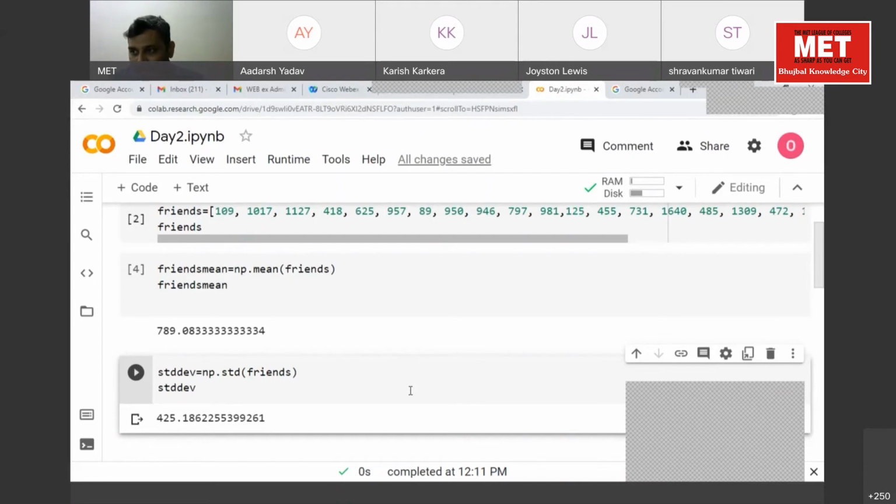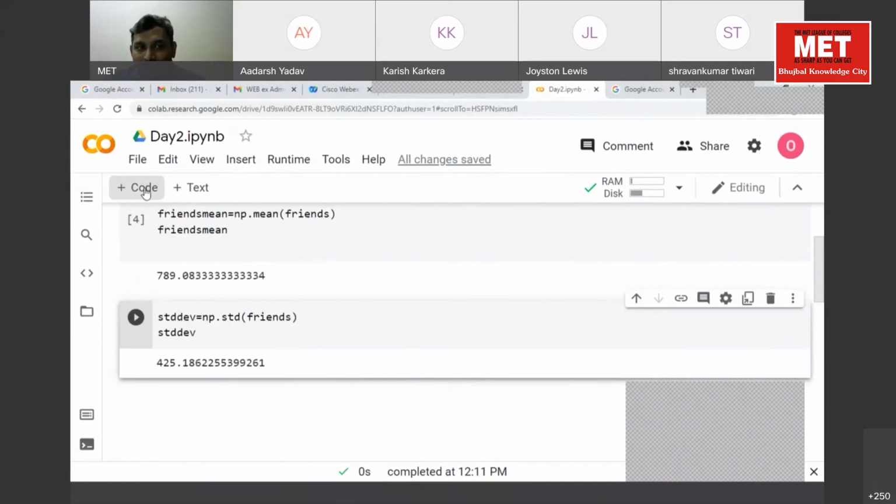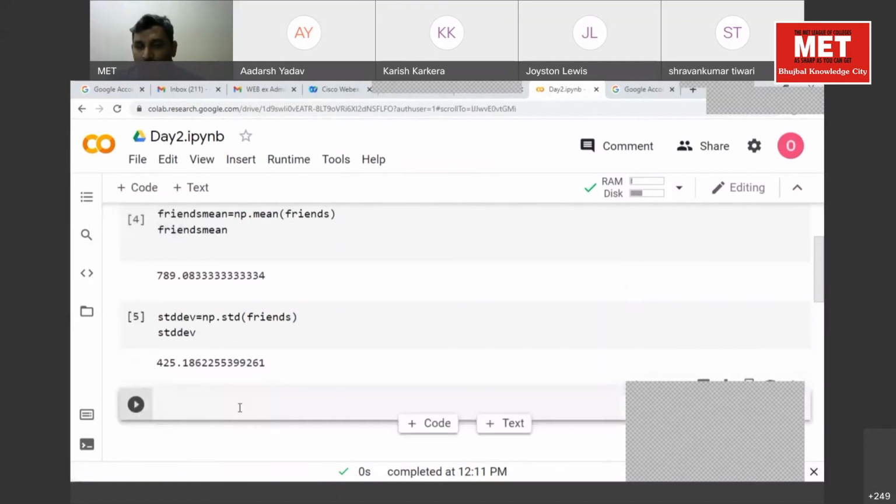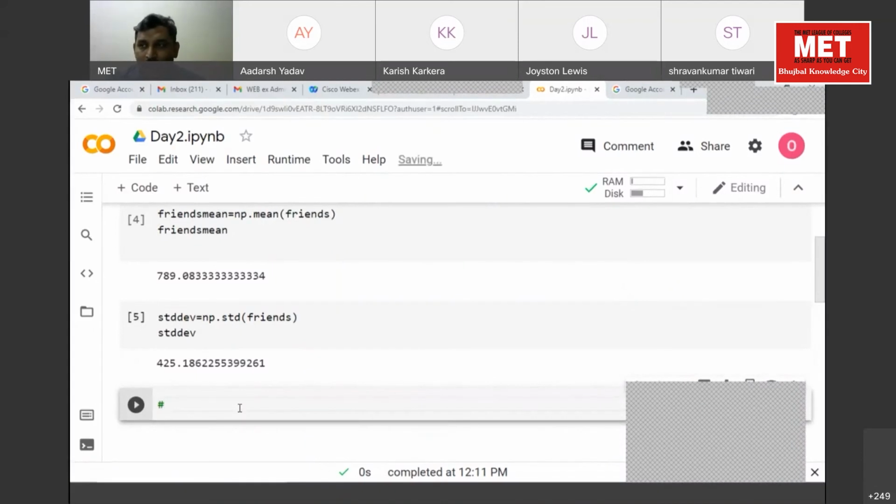Okay. Done. So we will get the distribution of our data, and to see how our data is distributed, we will plot a bar plot. And to plot a bar plot, we need one more library.